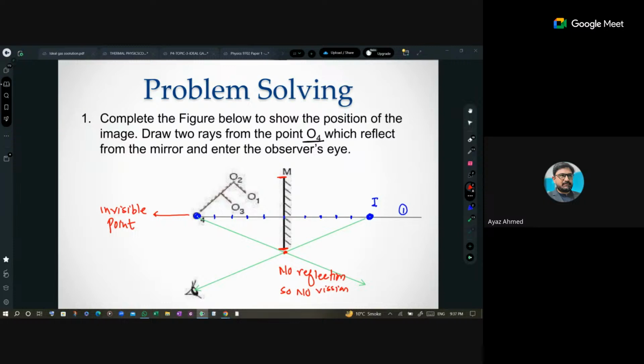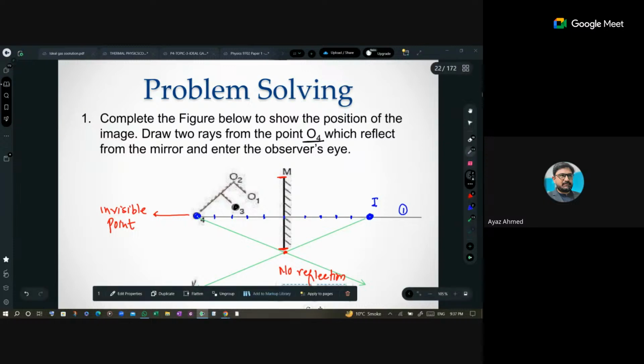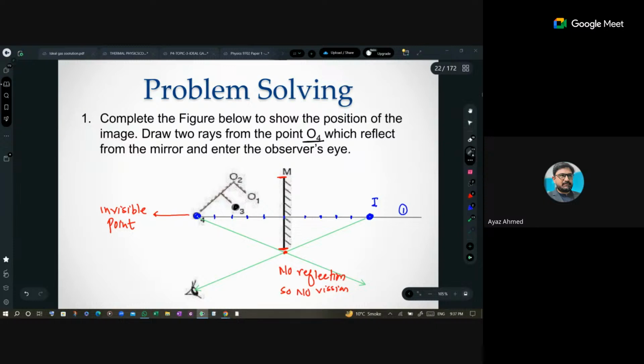Now check object number 3. इस पे आते हैं. This is a very good diagram to get a clear concept of image formation. Object 3 is how much distance apart? 3 centimeter, na, because 1, 2, 3 centimeter. So I will just draw it till this point, okay, because I have made the scale over here. So this is your object 3.